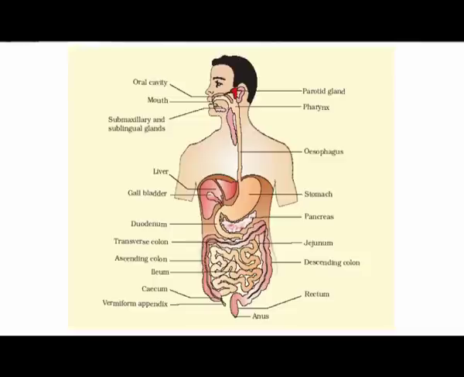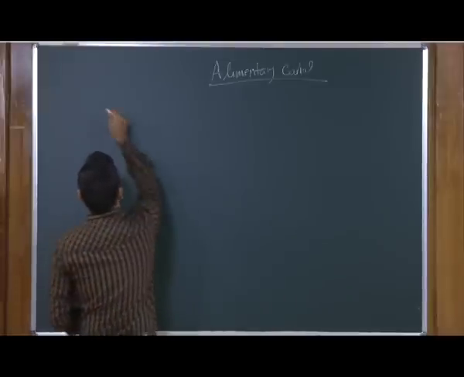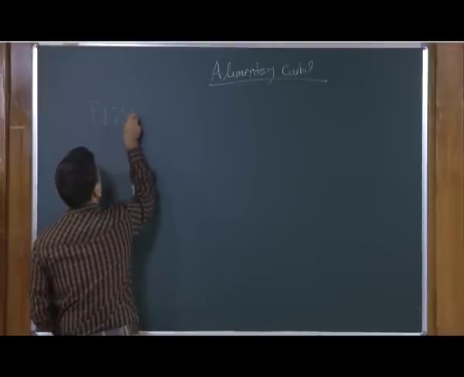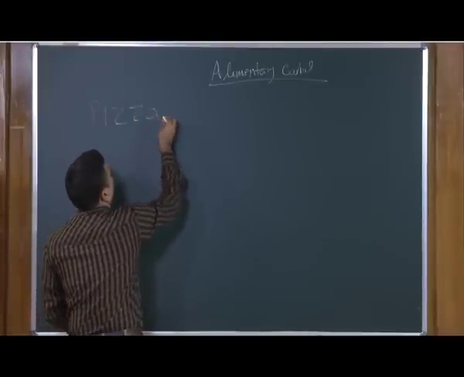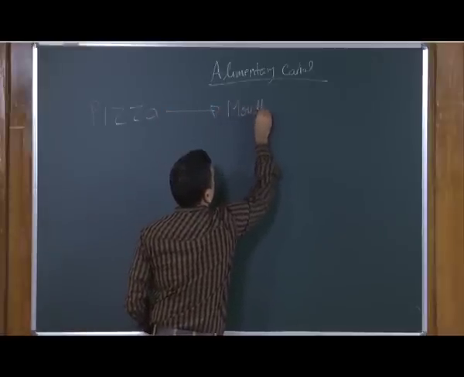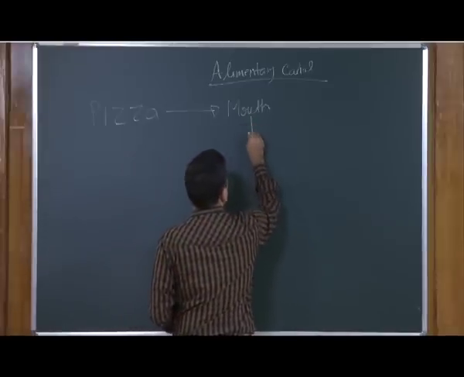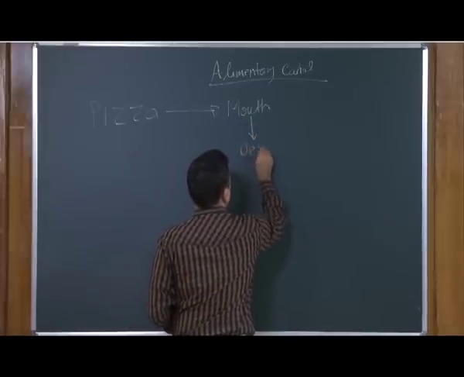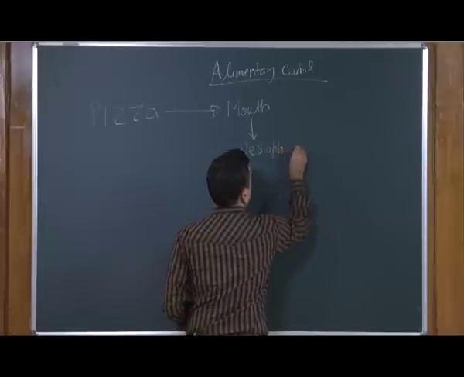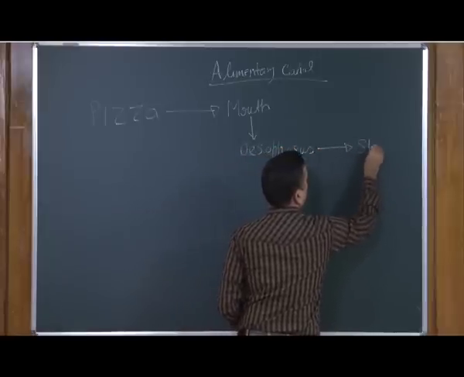So, let us see how this process actually helps in digesting a pizza into an energy source. So, you have a pizza, it enters into the mouth, okay, and then from the mouth it enters into the oesophagus. From the oesophagus it enters into the stomach.